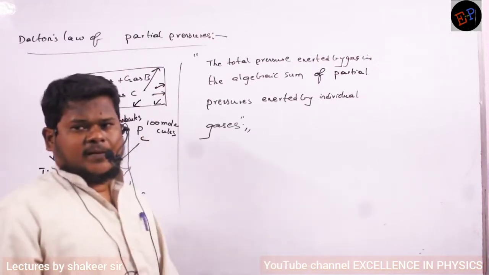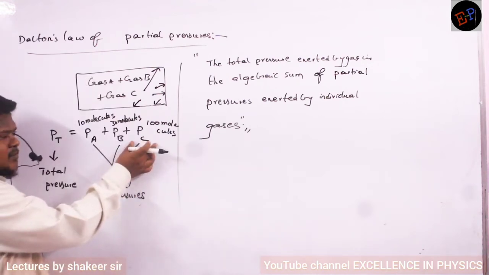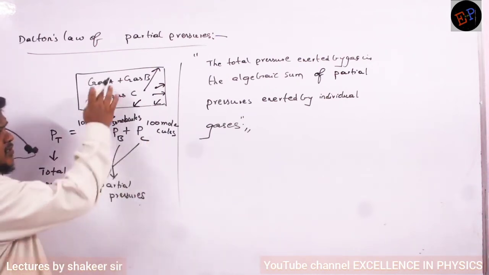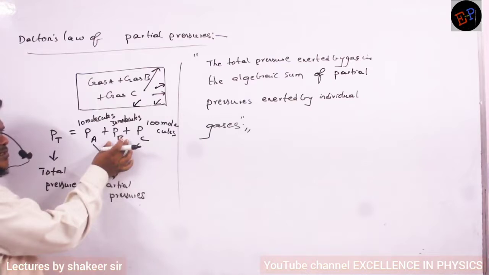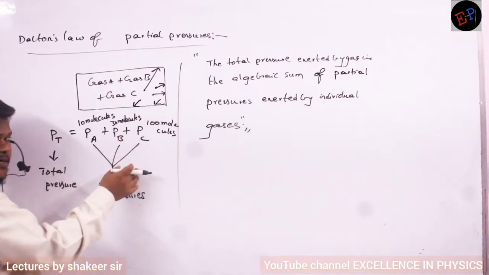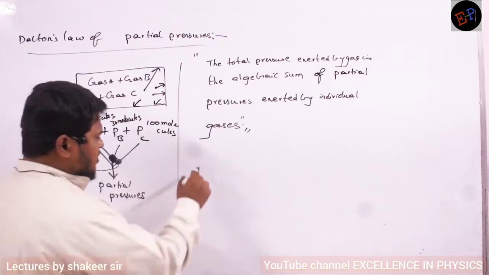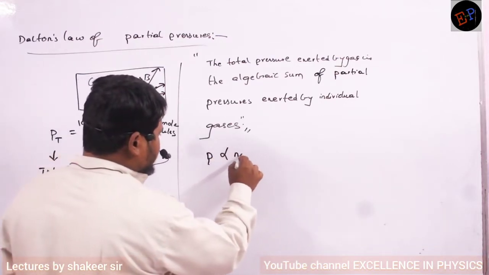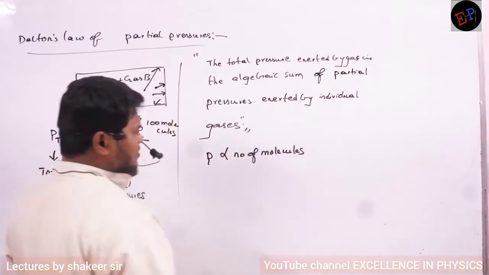Definitely the third gas will exert more pressure. Why? More number of molecules are there, and they will continuously be striking the walls of the container. The second gas will exert lesser pressure when compared to the third gas, and the first will exert still lesser pressure. So can I say that pressure is directly proportional to the number of molecules of a gas? Definitely I can say.